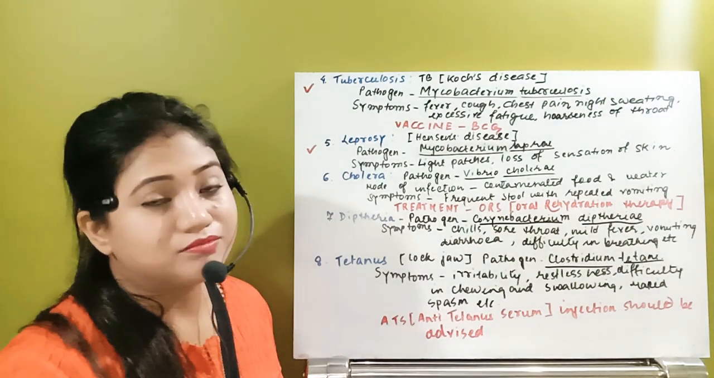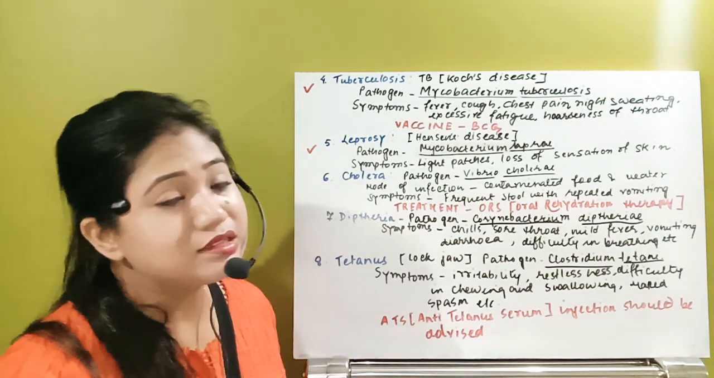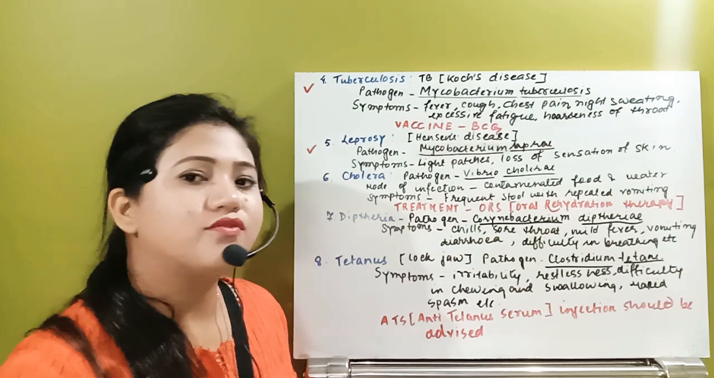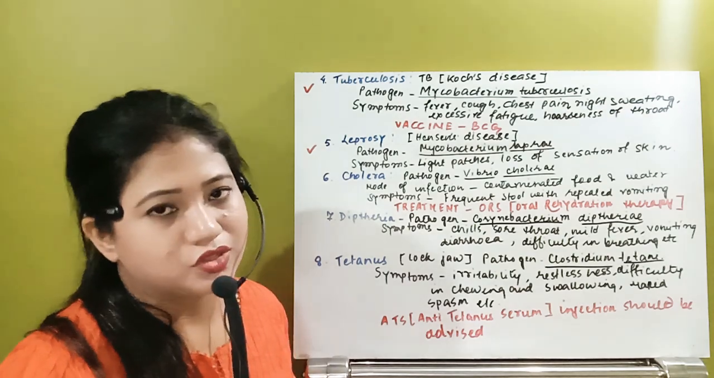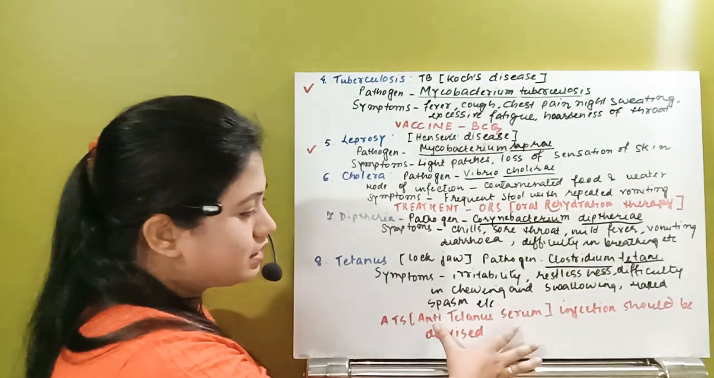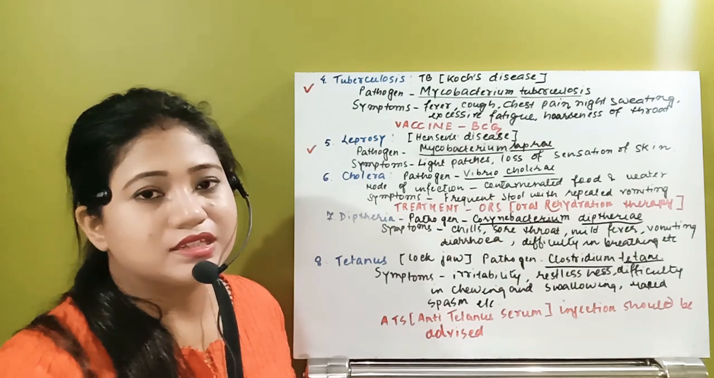We have a treatment for tetanus, that is ATS, anti-tetanus serum. So whenever you are cut by a rusted iron, you have to take that injection, and you will not have the chance of tetanus. Just by this anti-tetanus serum you can be treated. So we have discussed this type of diseases.